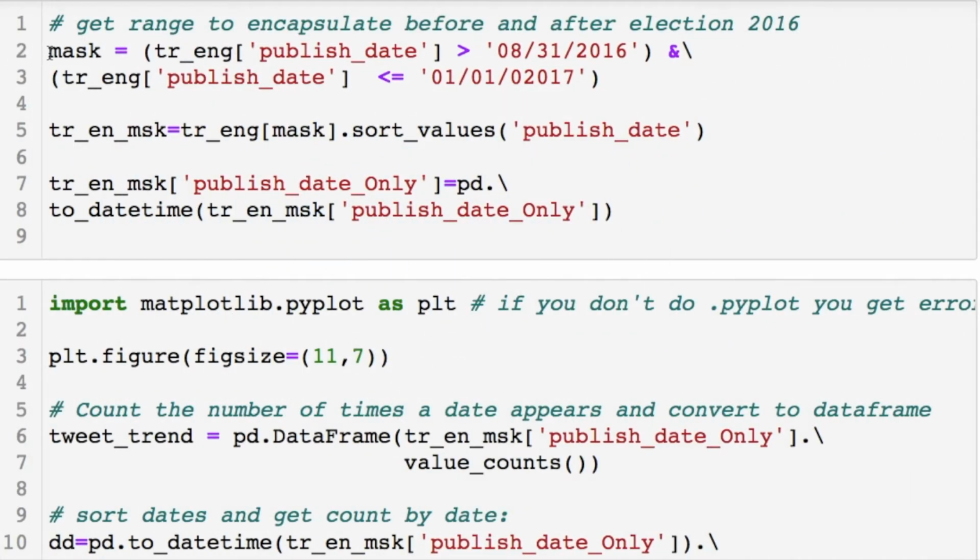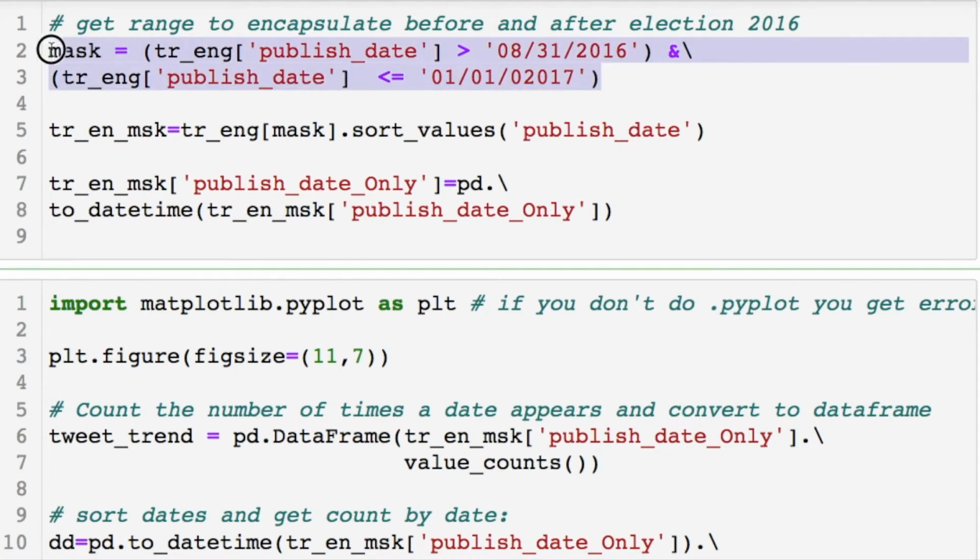For these dates, I wanted to emphasize what was going on around the time of the elections, a little before, a little bit after, to show you what it looks like for the time series of the tweets. That's why I took this right here. This is the date range that we have. Notice the parentheses that I did for each of those, as well as the ampersand. I threw that in to take the columns for the published date, and extract every row that fits in that date range. Then I sorted those values.